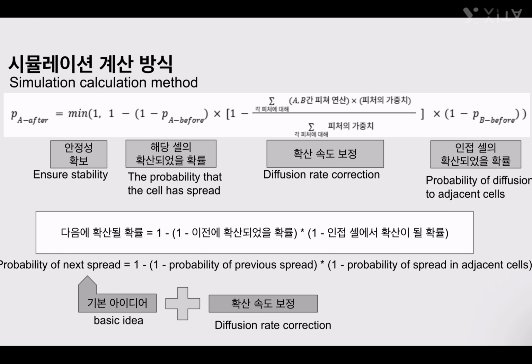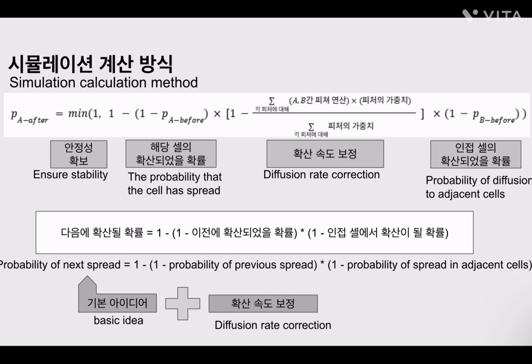The following is the simulation calculation method. The basic idea is to multiply the probability of not spreading before by the probability of not spreading in the adjacent cell to get the probability of spreading next. Furthermore, we also performed a diffusion rate correction using the expected values of each feature. To prevent overflow of the transmission probability, we designed an equation to output a smaller value by comparing the result of the transmission with 1.